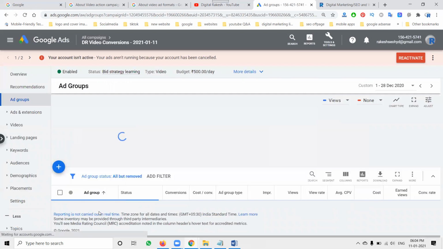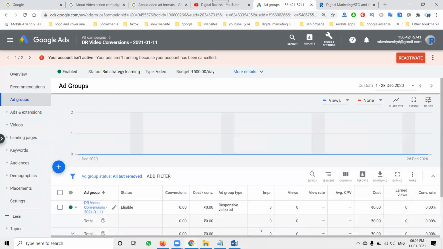So this is the way we can create a campaign, with each and every ad group option and a particular audience, to show your ads to YouTubers. The final goal is to get customers from YouTube to your website and your channel.